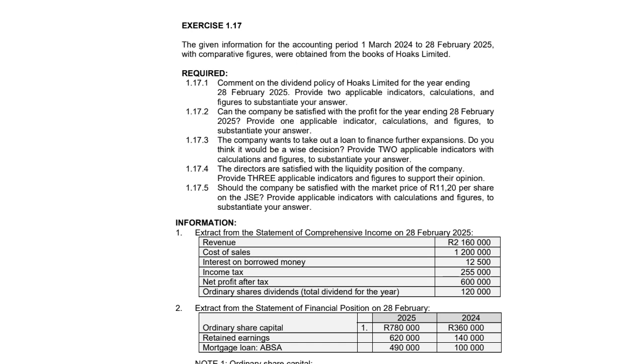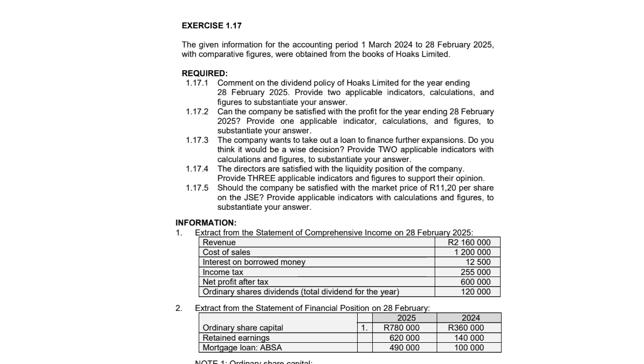Exercise 1.17. The given information for the accounting period 1 March 2024 to 28 February 2025 with comparative figures were obtained from the books of Hoax Limited. Required 1.17.1. Comment on the dividend policy of Hoax Limited for the year ending 28 February 2025. Provide 2 applicable indicators, calculations and figures to substantiate your answer.